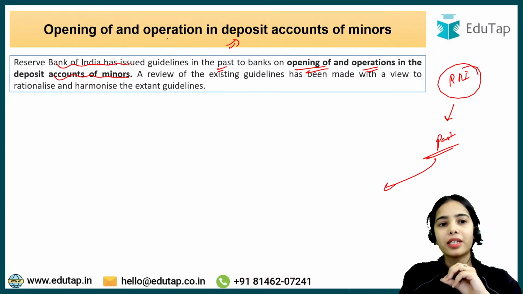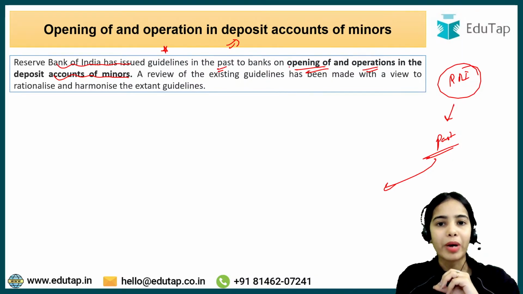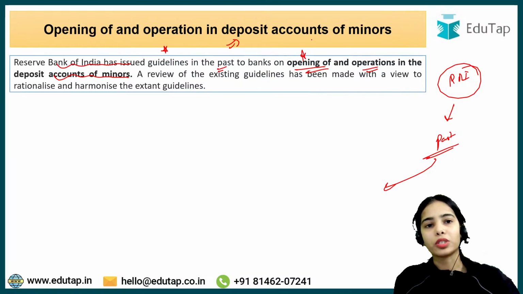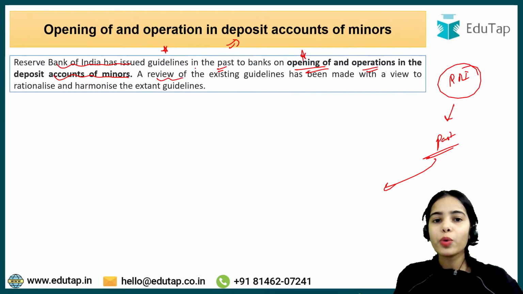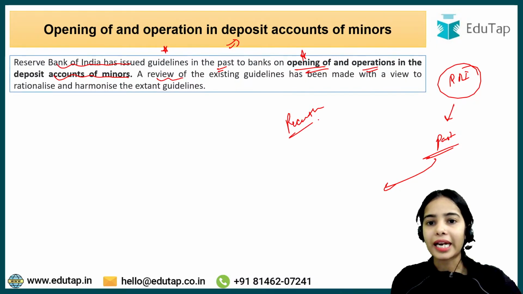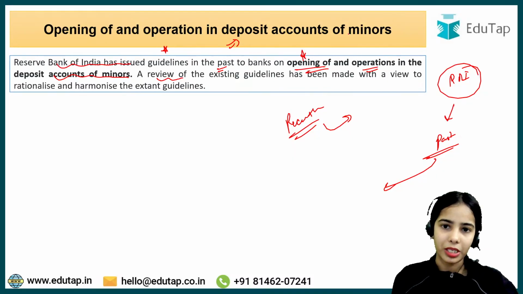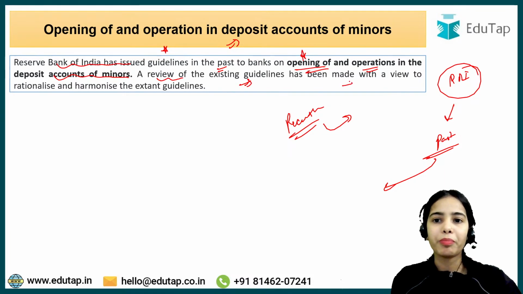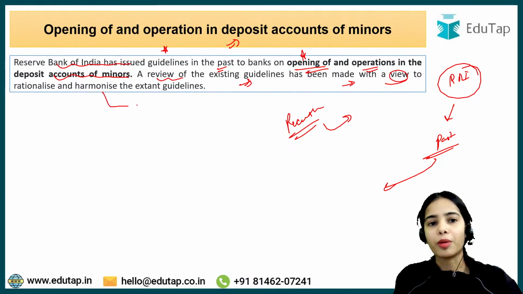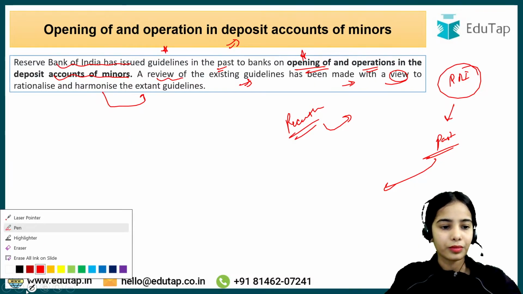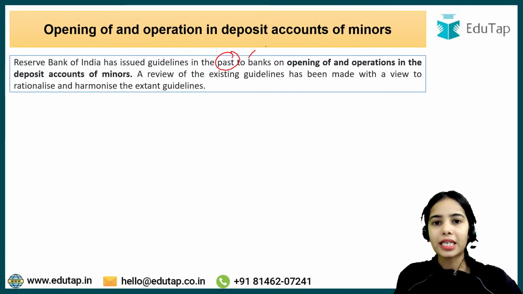Okay, so Reserve Bank has issued guidelines in the past to banks on opening of an operation in the deposit accounts of minors. Now a review has been done recently. These guidelines have been reviewed regarding the opening and operation of the deposit accounts of minors, and there are certain changes. Some rationalization and harmonization of the existing guidelines have been done. So basically, in the past, the guidelines were released, and now a review has been done in the existing guidelines to make them more rationalized and harmonized. Okay.